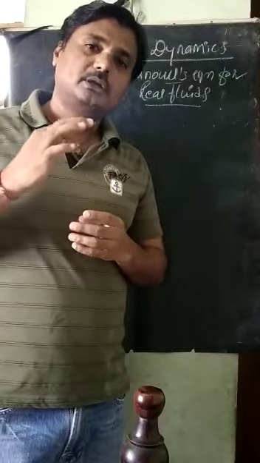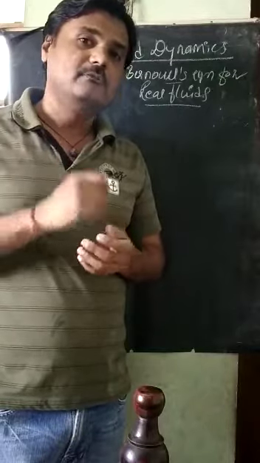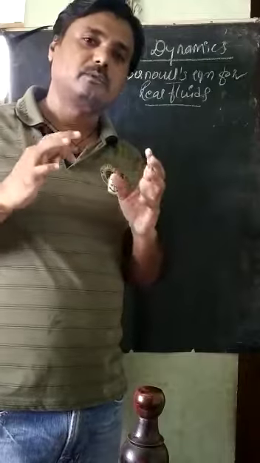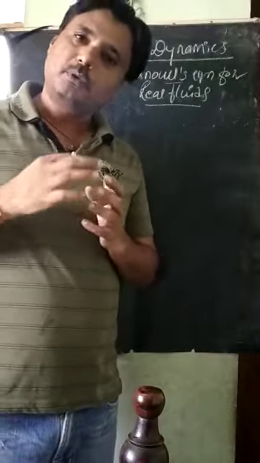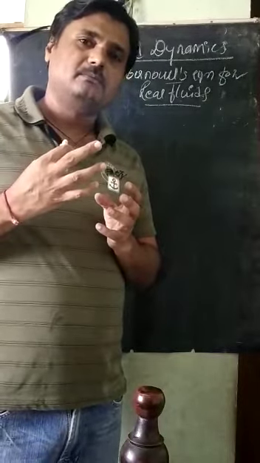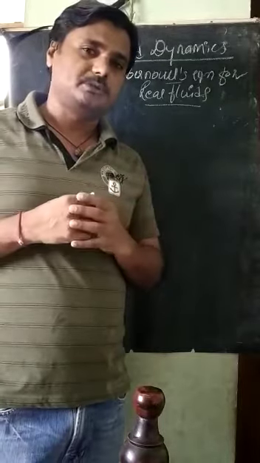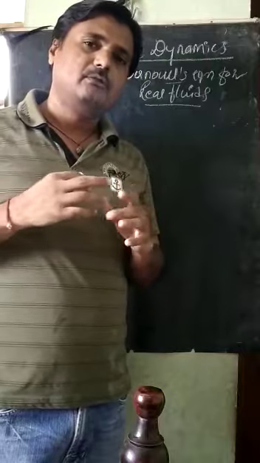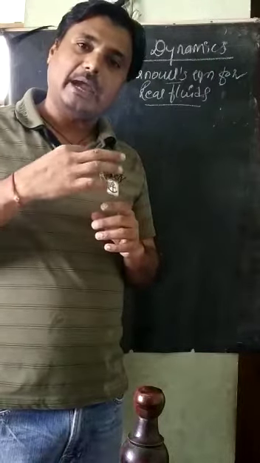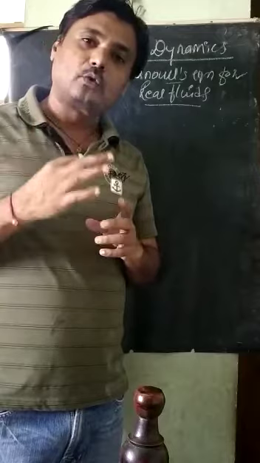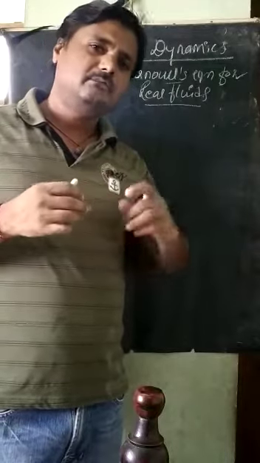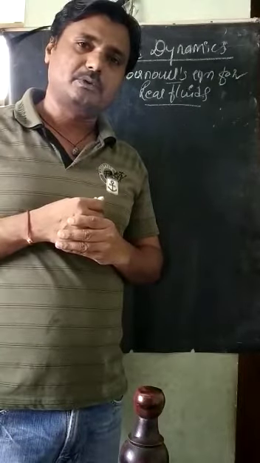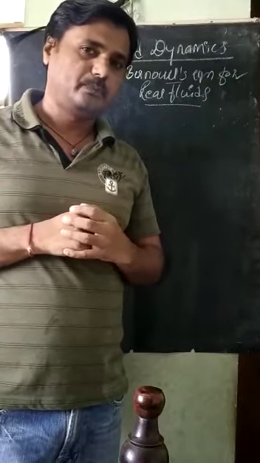There is no shear stress in the fluid, which means there are no losses. We assumed that, and then we derived that equation. Likewise, we took so many assumptions: the fluid is moving along the streamline, it is ideal, and it is an irrotational flow. Like that, we took assumptions when deriving Bernoulli's equation from Euler's equation.